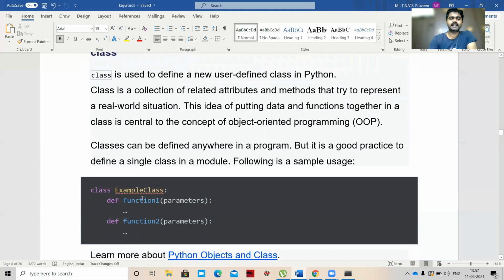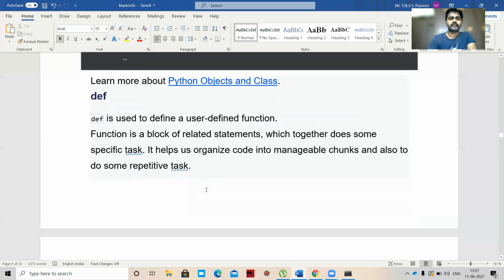So class ExampleClass. If you remember, for a function or if or while loop, we should use a colon after it. So class ExampleClass colon, define function 1 with parameters, again colon, define function 2 with parameters. Okay, so like that we can define our class. So class is a keyword.